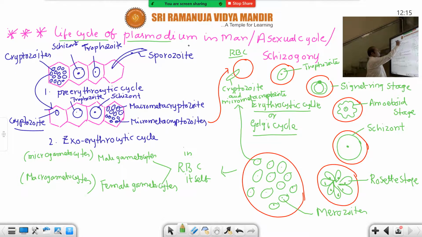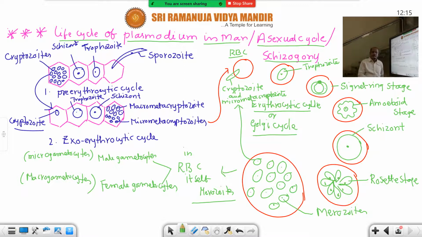So life cycle of Plasmodium in man, this is the diagram. This diagram you have to draw. Then only your essay question will be completed. Yesterday, Saturday, this diagram we didn't draw. So that is there here. See, merozoites. These merozoites are converted into gametocytes. Which stages are converted into gametocytes? Merozoites are converted into gametocytes.